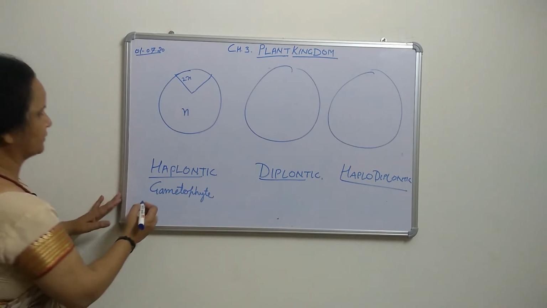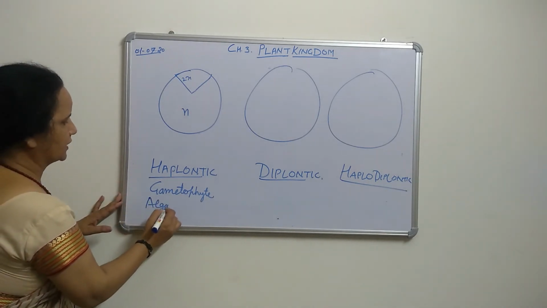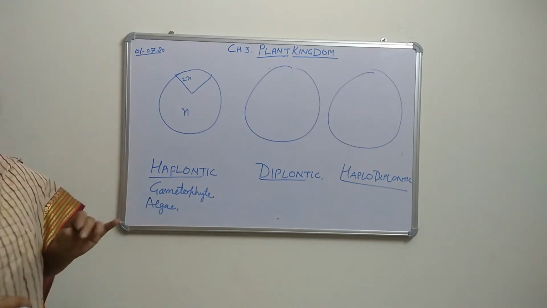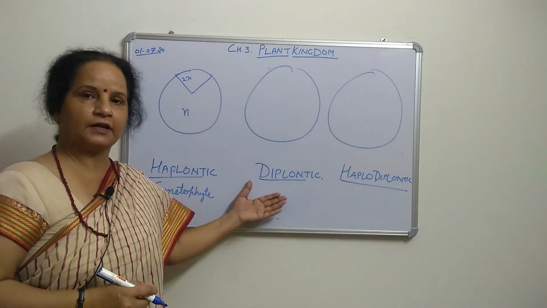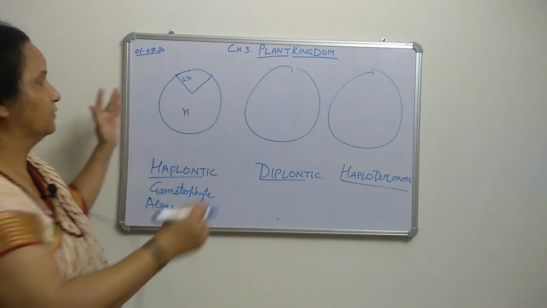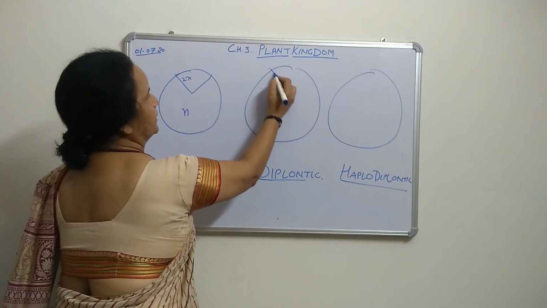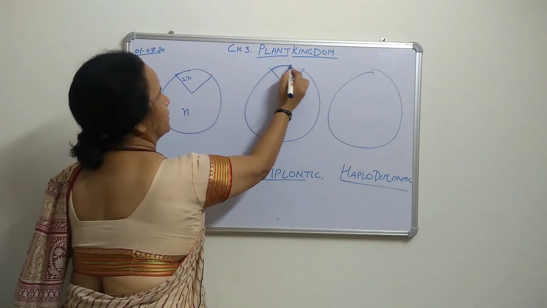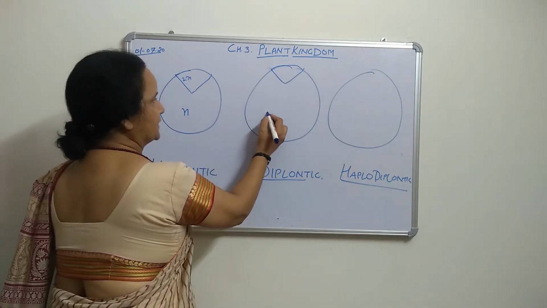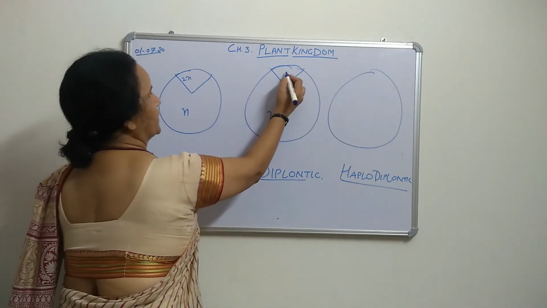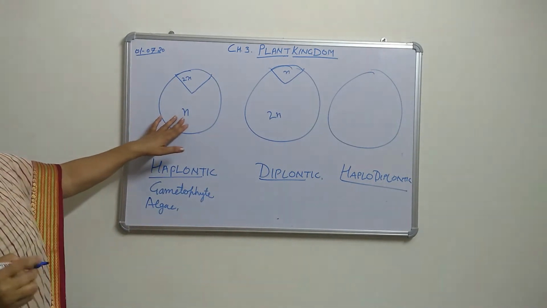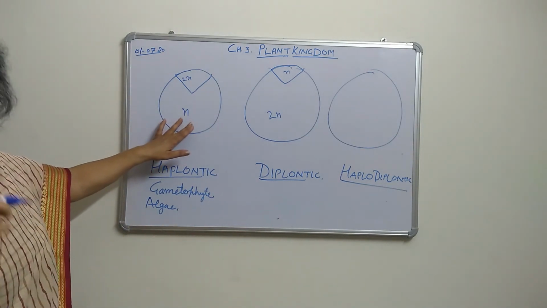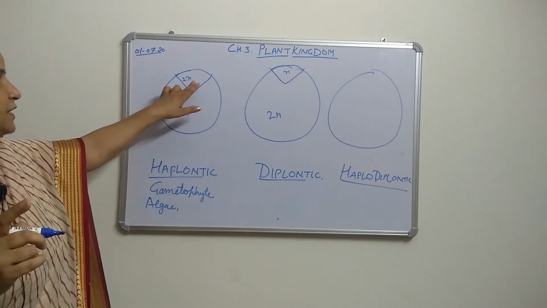An example is algae, which show such a life cycle. Now come to the diplontic life cycle, which is just the opposite. We can draw it like this: the whole life cycle is the 2N phase. Only the gametes are in the haploid condition, and then zygote formation takes place.